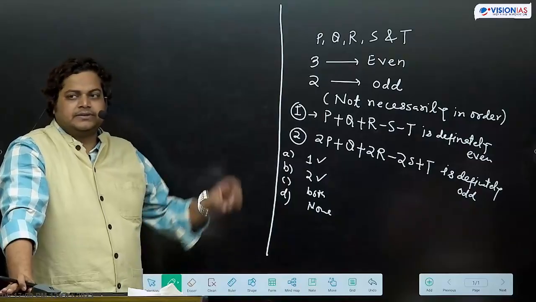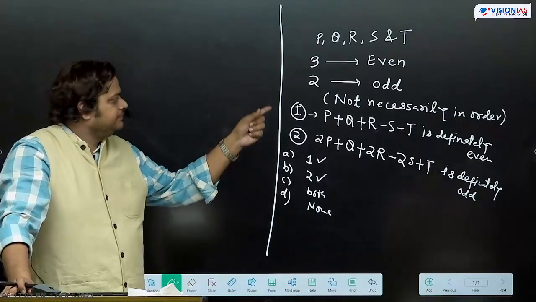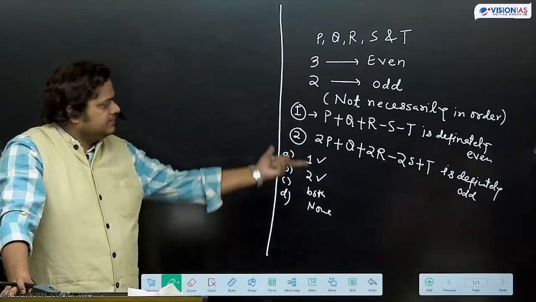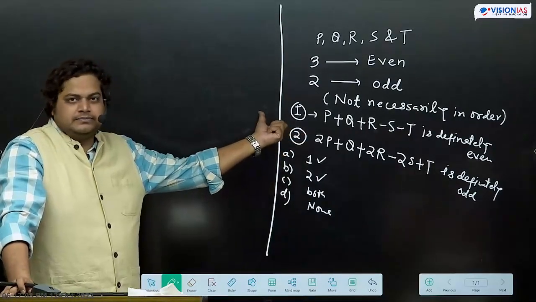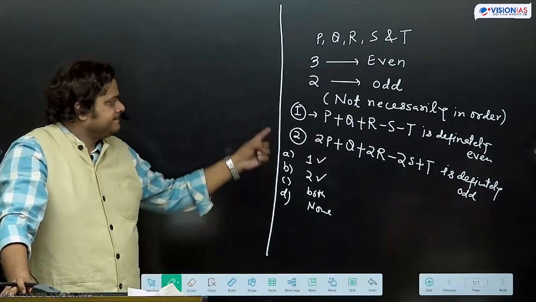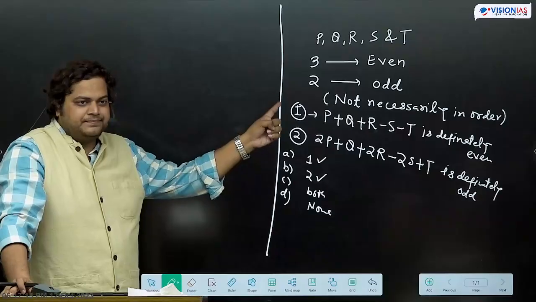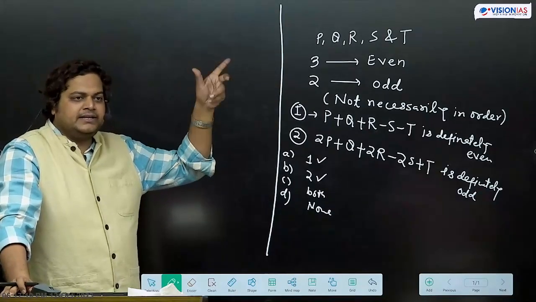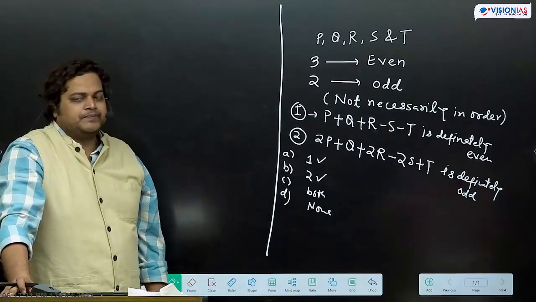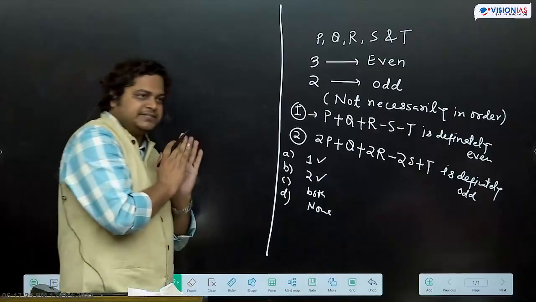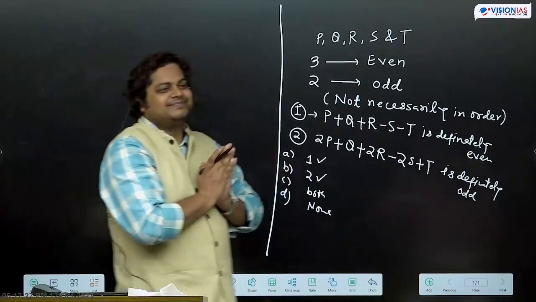So first look at the first statement. The first statement is simple, so we can apply the sum property here. 3 even, 2 odd. The order does not matter. So what is the first statement saying? Is the first statement correct or incorrect? Correct.